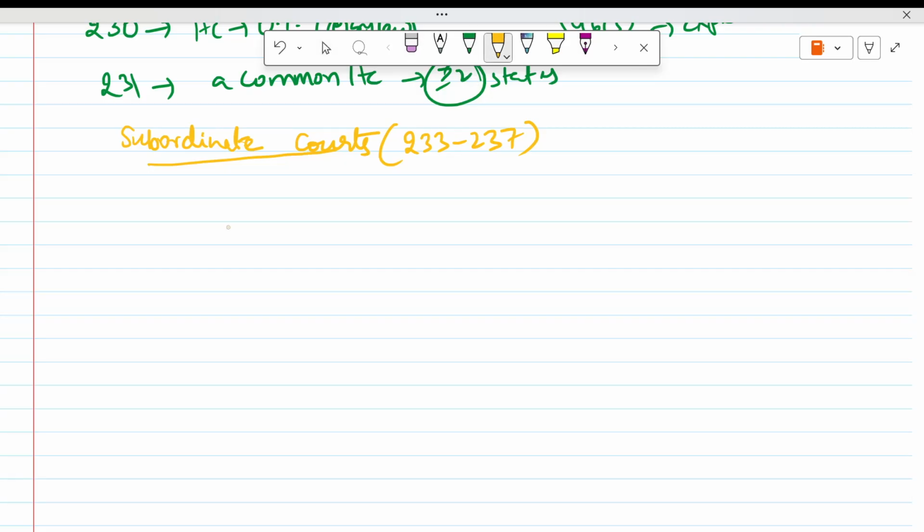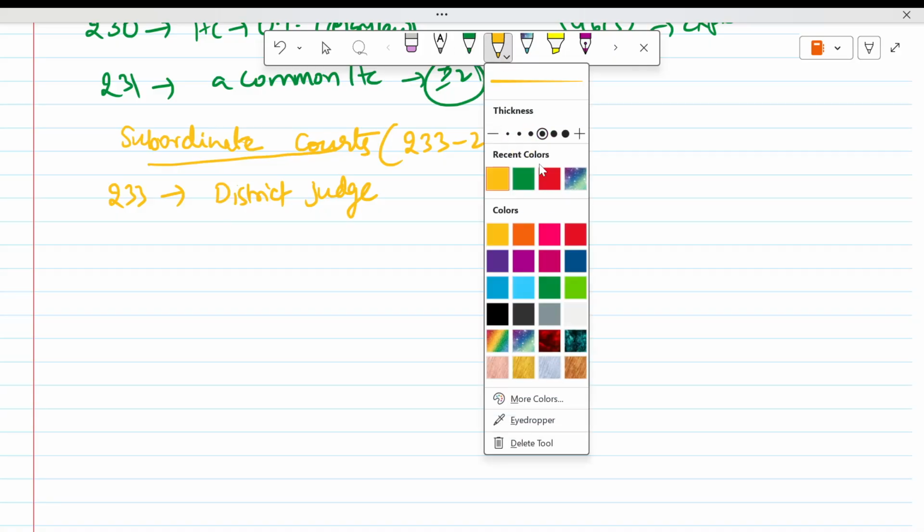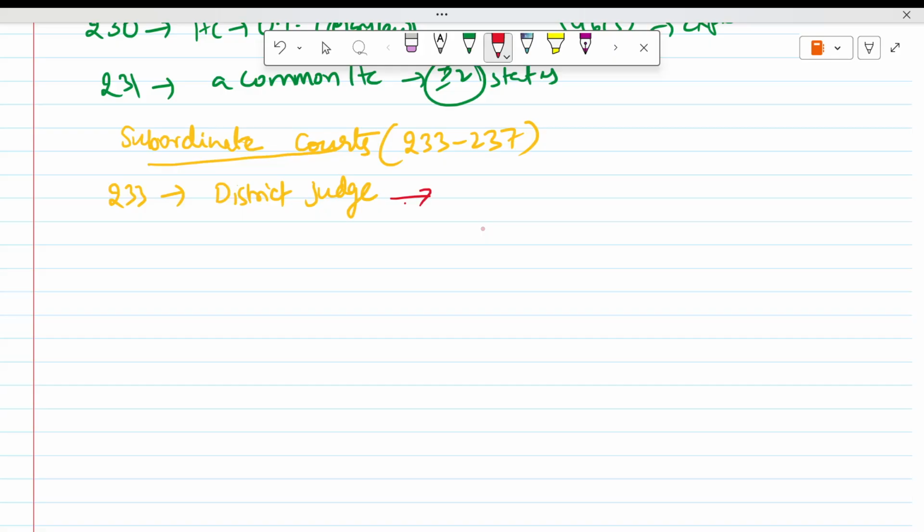Subordinate courts: first, 233 will come, the district judge. The district judge is appointed by the Governor, but he must consult the High Court. That is 233(1).